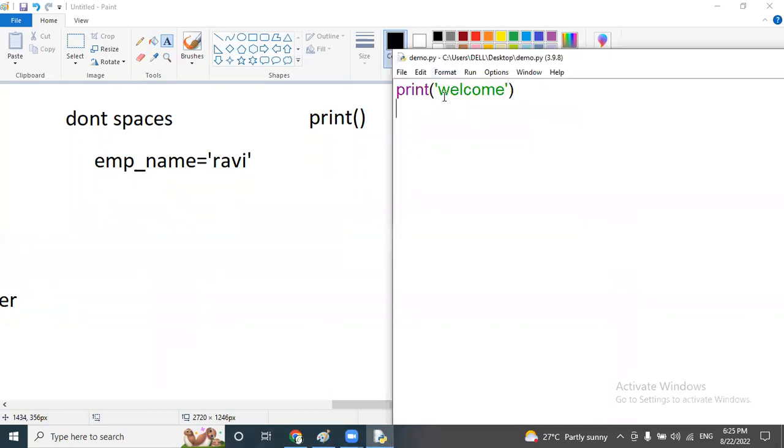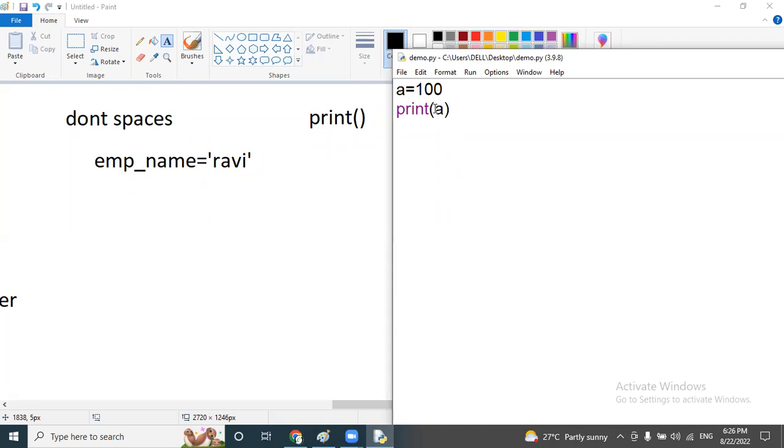So here I'm simply trying to display only a welcome message. But what is my target? Already I have one variable a equal to 100. I want to print this variable on the screen. For this, just take one print method. If you want to display 100, what is the 100 value? If you want to display the value, you have to print the variable name. Here, my variable name is a only.